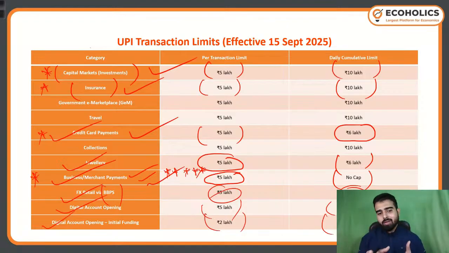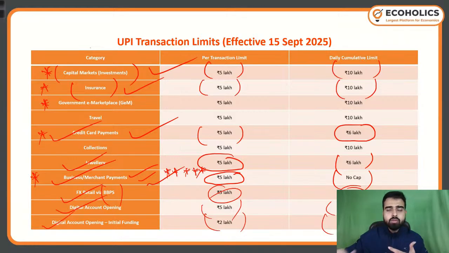Now, see, there are very few news items, so you can remember everything. But the reality is that these are the four things that we do on a daily basis. And if you see the requirement of the Reserve Bank of India, even the government e-marketplace, you can remember.